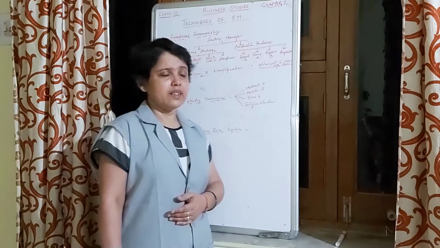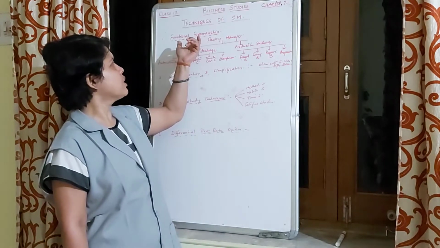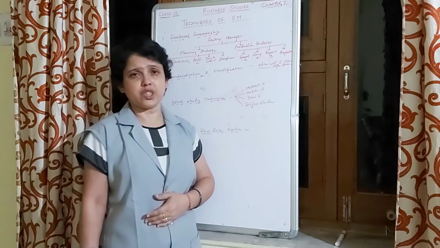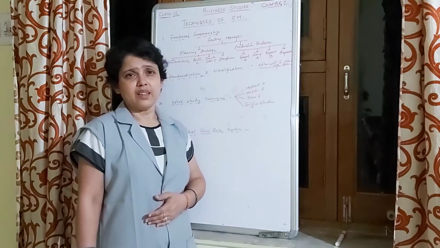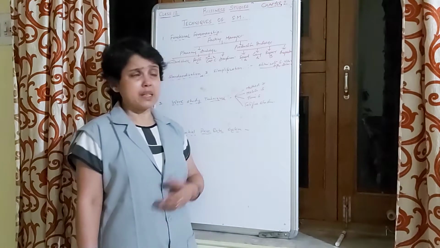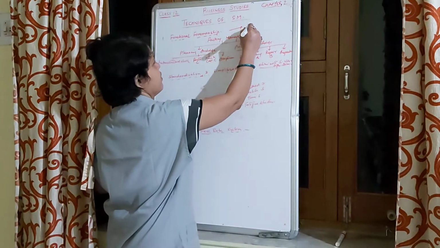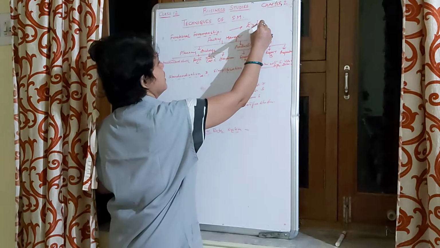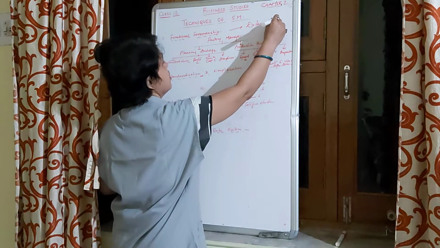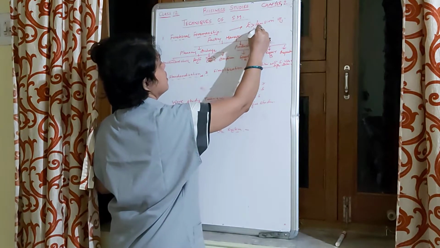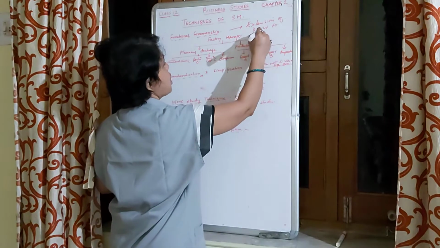That is why he talked about this technique of functional foremanship. This technique basically focuses on extension of division of work to the shop floor level.